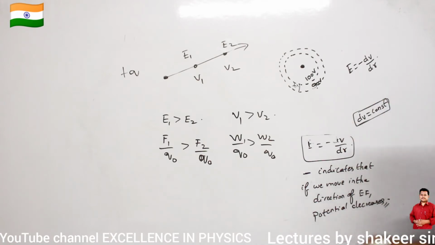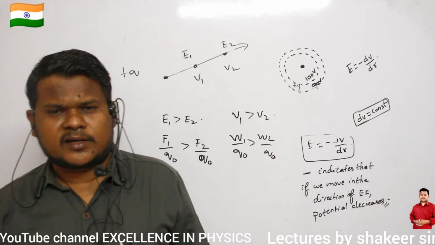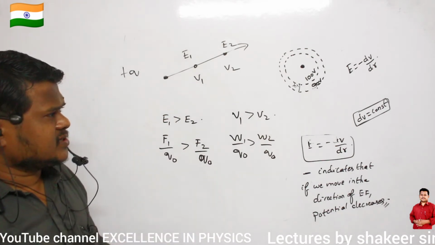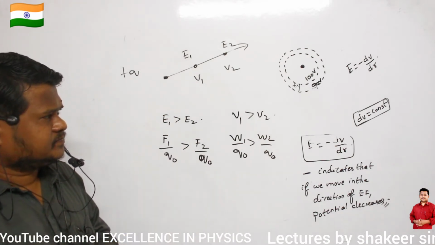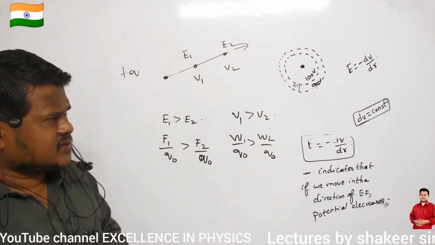The second equipotential, that is the third equipotential surface, where I have to draw. Shall I draw again at the same distance of R1, or does my distance increase, or what happens? Can you see? Distance increases. Why does distance increase?